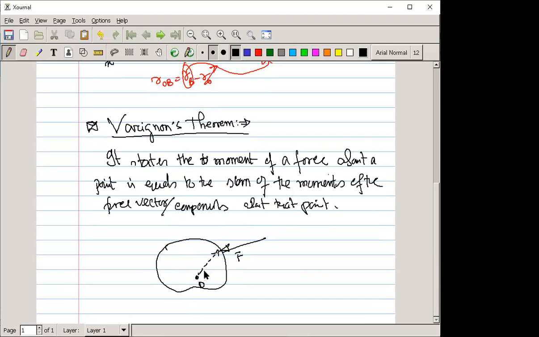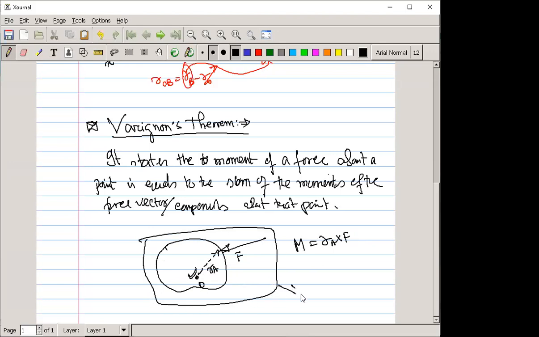So this is your position vector, right? If we write it r_A, the moment of the force is r_A cross F, about a point equal to the sum of the moments. This is one system, right?